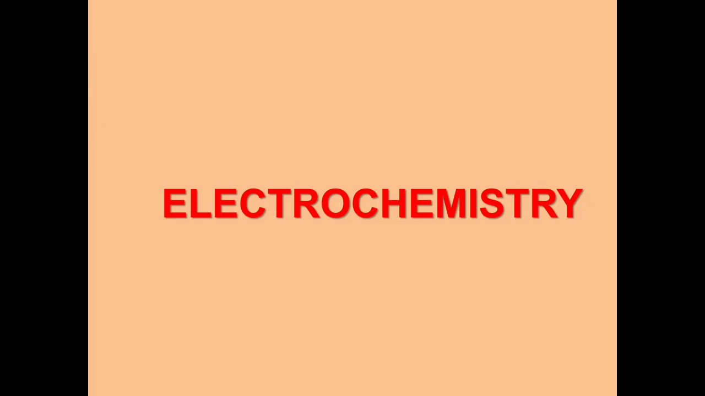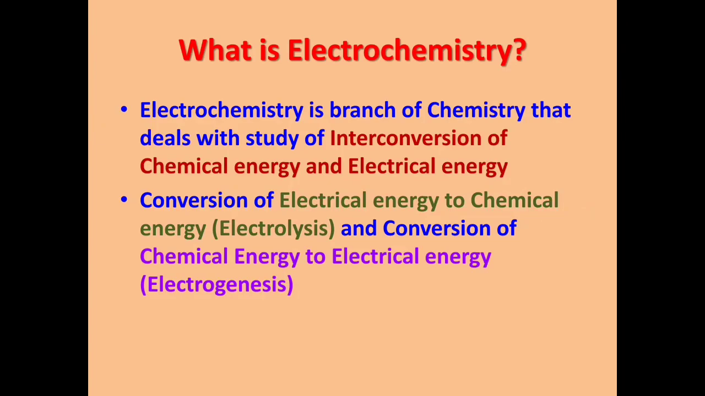Our today's topic is electrochemistry. Let us first understand what we mean by electrochemistry. Electrochemistry is a branch of chemistry that deals with the study of interconversion of chemical energy and electrical energy. What does this mean? In electrochemistry we study the conversion of electrical energy to chemical energy. This process is known as electrolysis. We will be studying it further in this chapter. And vice versa, that is chemical energy to electrical energy, that is electrogenesis.